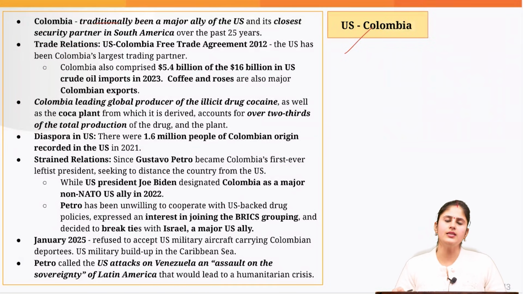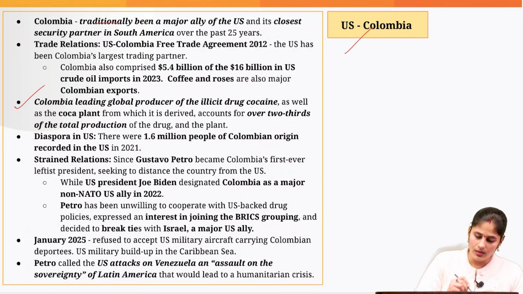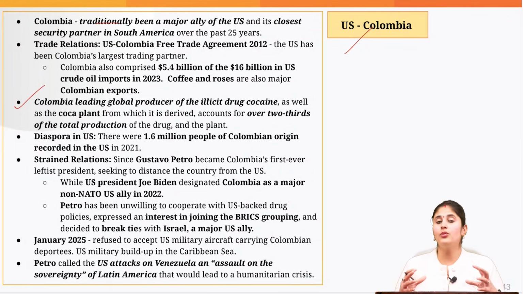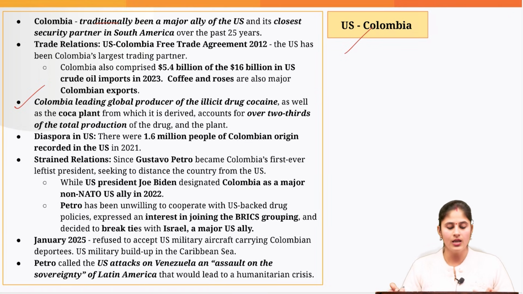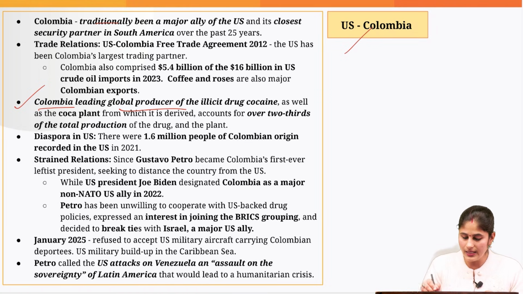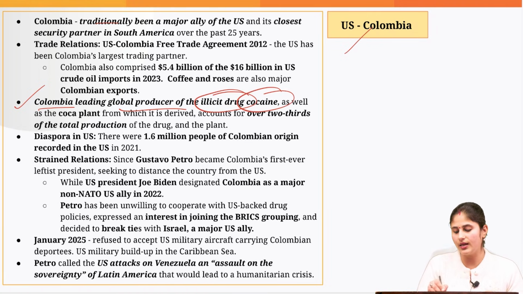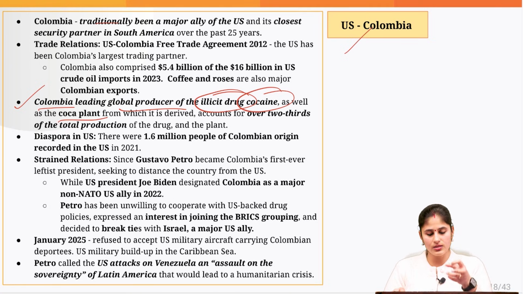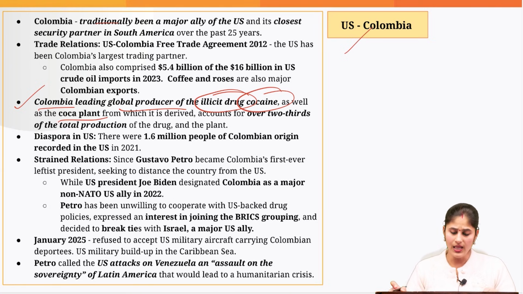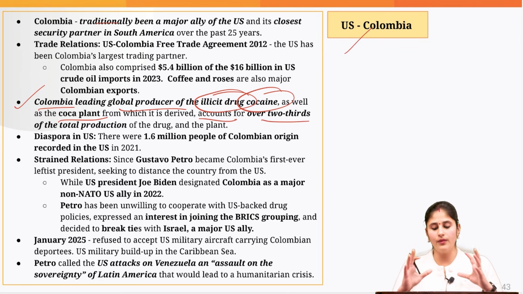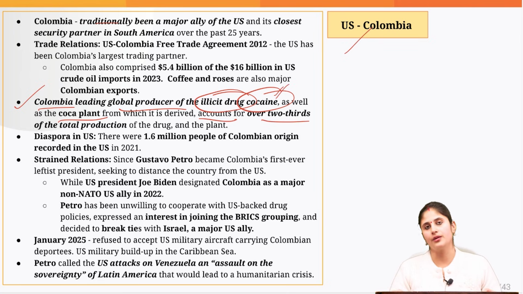Now, the question arises, if the two countries were sharing a very cordial relation, then what went wrong? So, the first thing which became a bone of contention between the two countries is Colombia emerging as a leading producer of an illicit drug, that is cocaine, as well as the coca plant, from which this drug is derived. And Colombia basically accounts for over two-thirds of the total production worldwide when it comes to this drug.